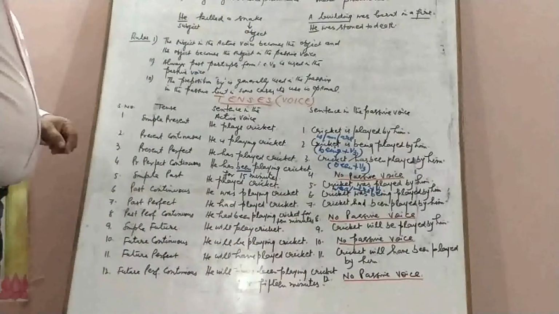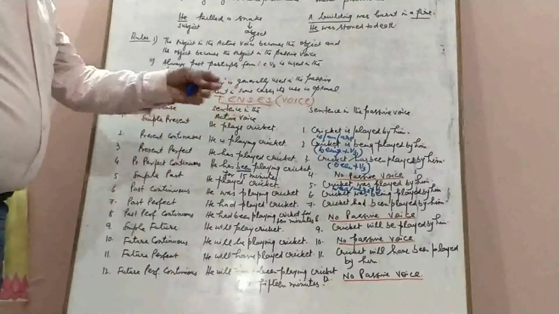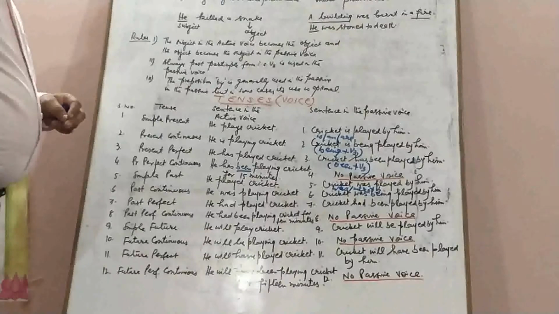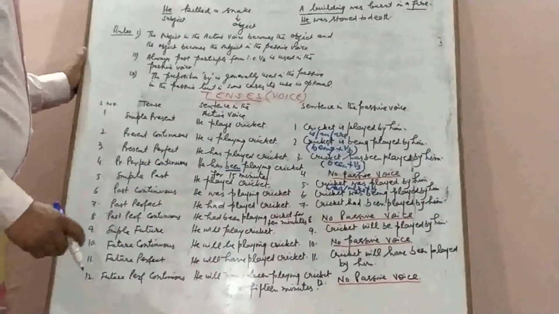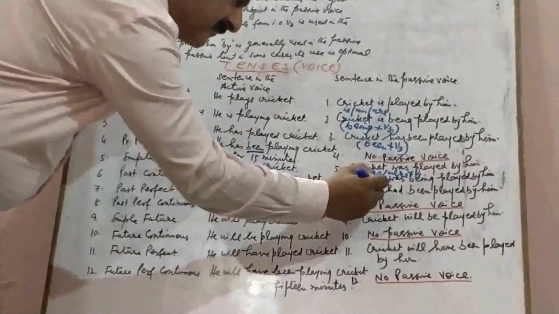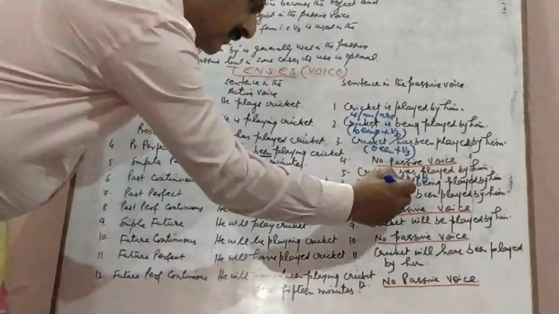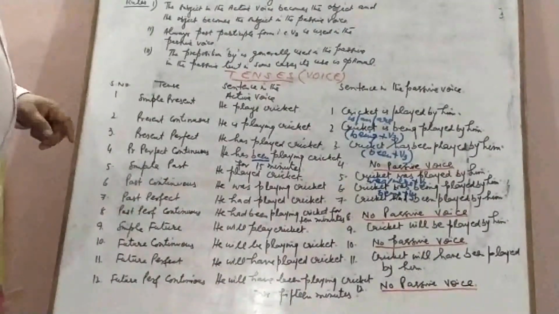Then we have past continuous tense. He was playing cricket. So as in case of present continuous, we have ing form of the verb here. So we will use being plus third form of verb.